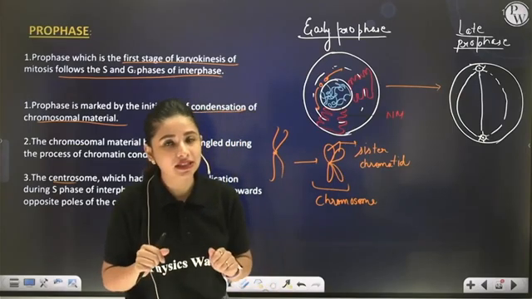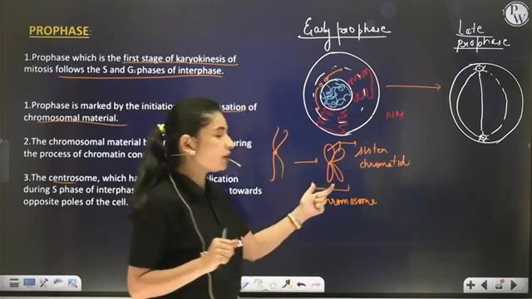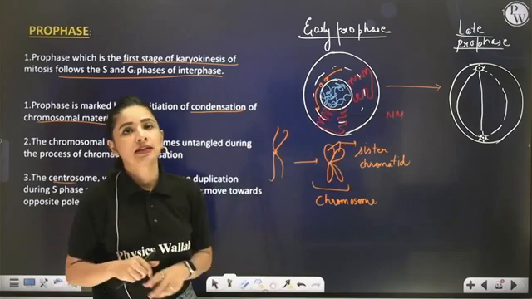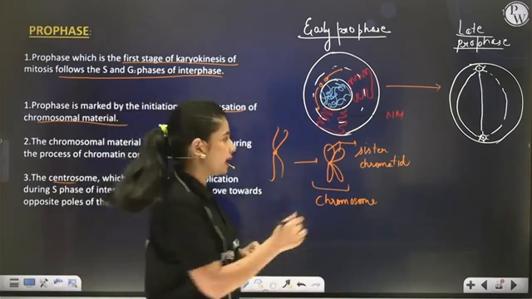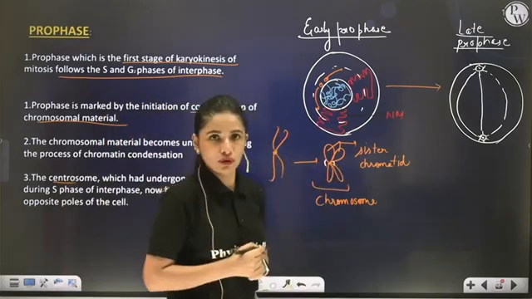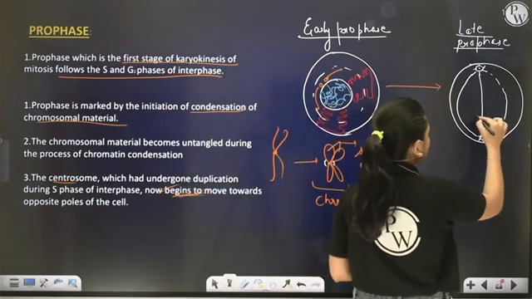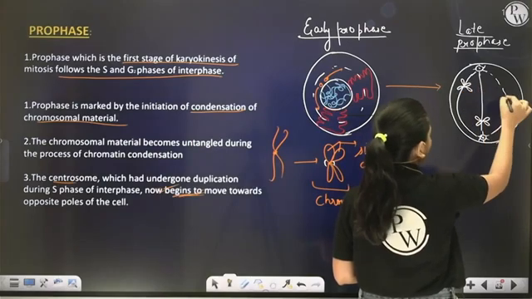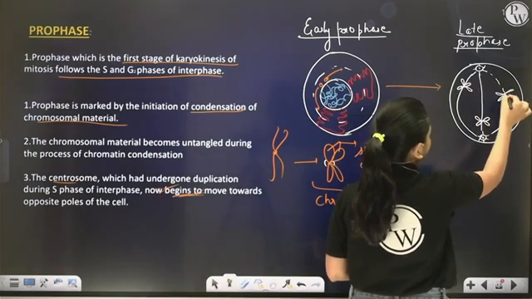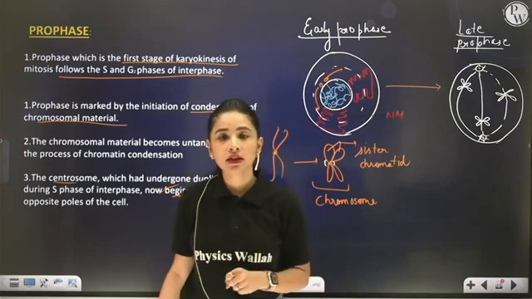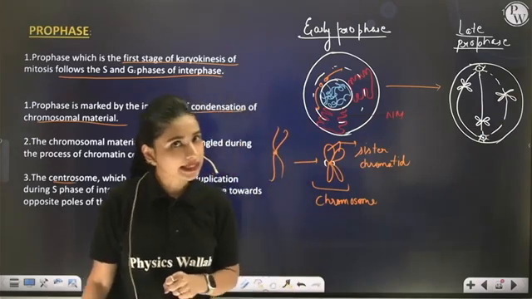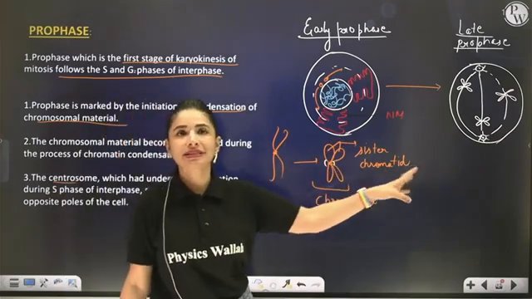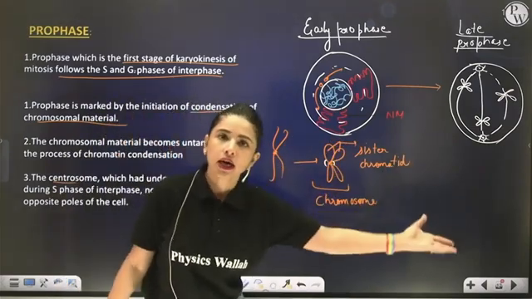And the genetic material, which is now present in the form of chromosomes, will hang themselves to these spindle fibers with the help of their kinetochores. All 46 chromosomes will hang themselves to the spindle fibers. Clear?